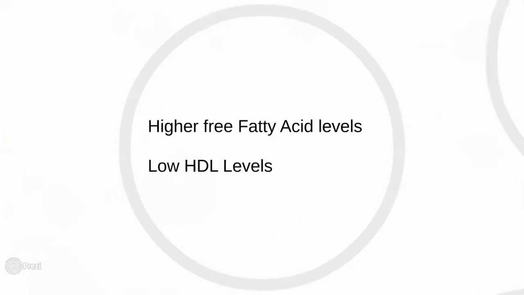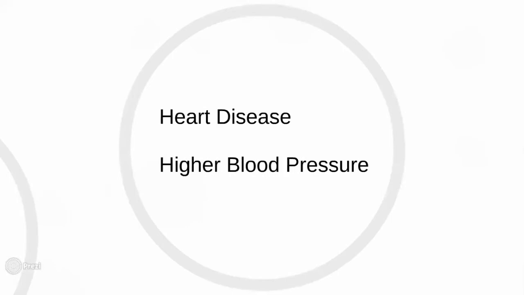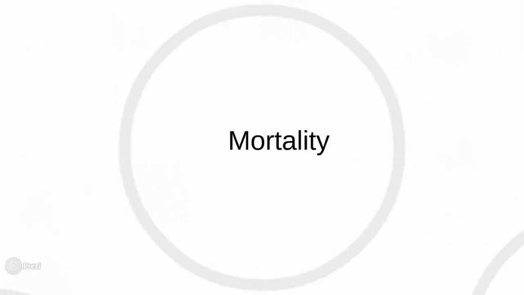There are also higher free fatty acid levels and low HDL levels in android fat distribution, which is the greatest risk factor for heart diseases and high blood pressure. And this apple-type obesity or android fat distribution can also lead to mortality. It is the highest risk factor. So this was about apple fat distribution.